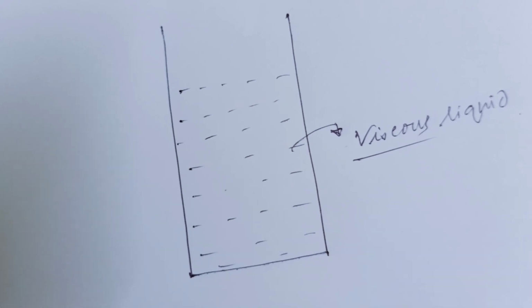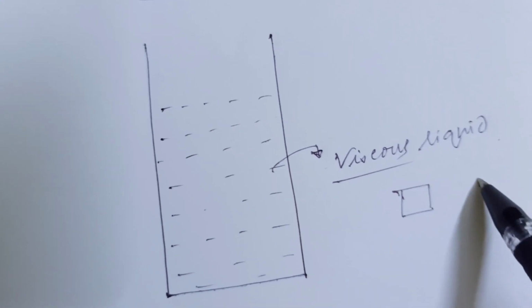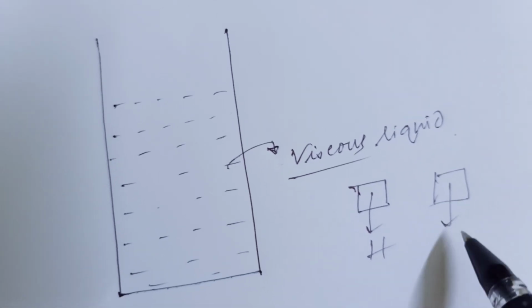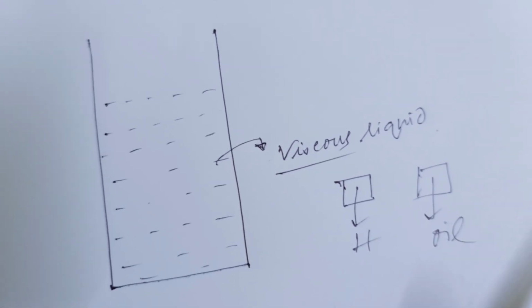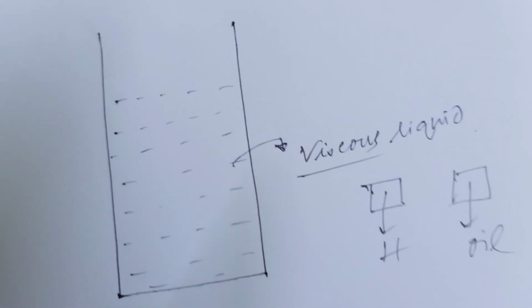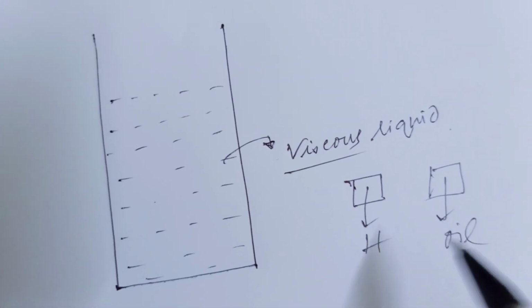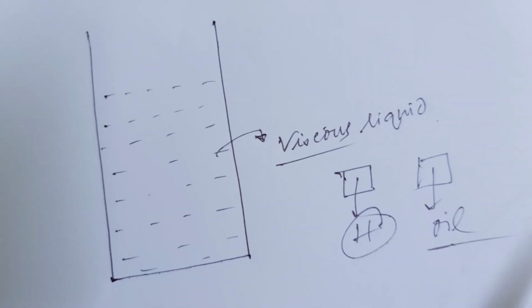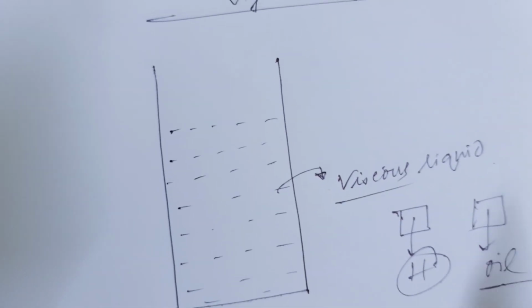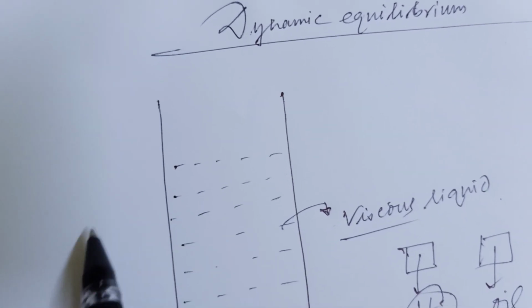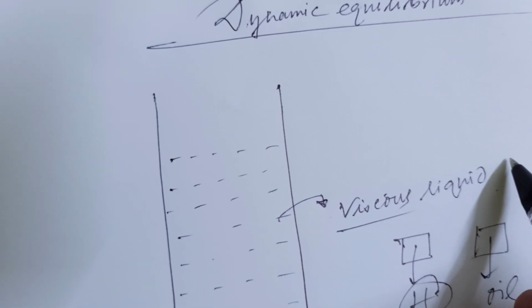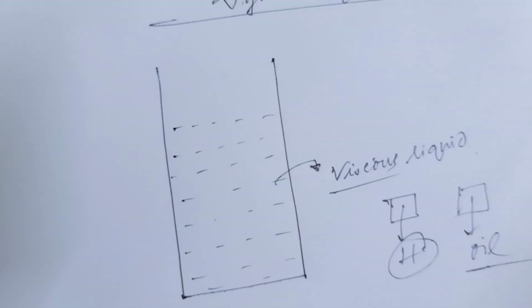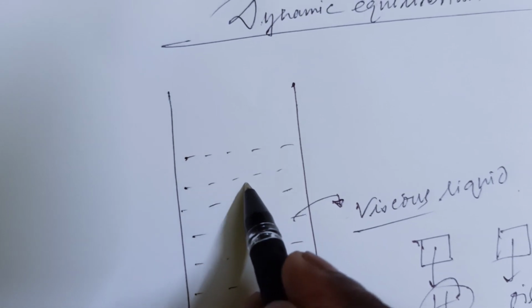Suppose you take two containers, two bottles, and there is honey and there is water, and you shake the two bottles, and you feel which one of them is more sticky. Obviously, students, this is honey. So honey is more viscous than oil. So there is a container and it contains a viscous liquid. It may be honey, it may be castor oil, it may be glycerin, and a spherical ball.